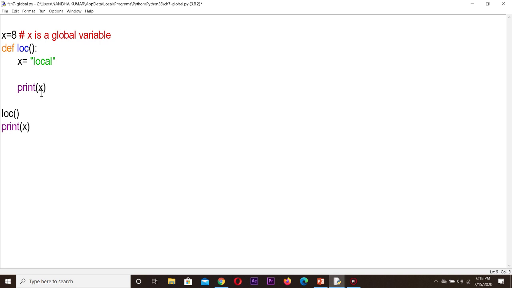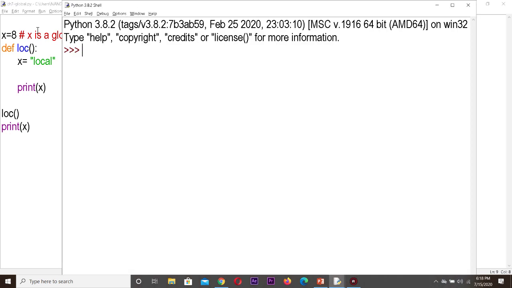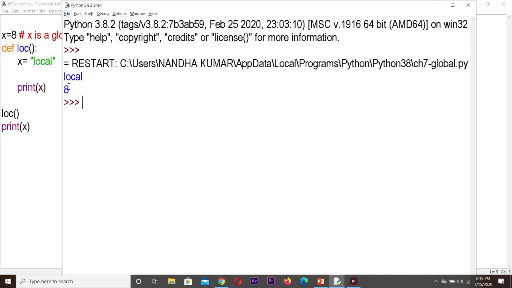So if you are giving the print statement inside the function, it takes only the local variable. If you are giving it outside the function, it takes the global variable. Now let us see the output. See, local and 8. So this print statement refers to the local variable, so we are getting the output as local. And this print of x refers to the global variable, because a global variable can be accessed outside the function, so we get the output as 8.